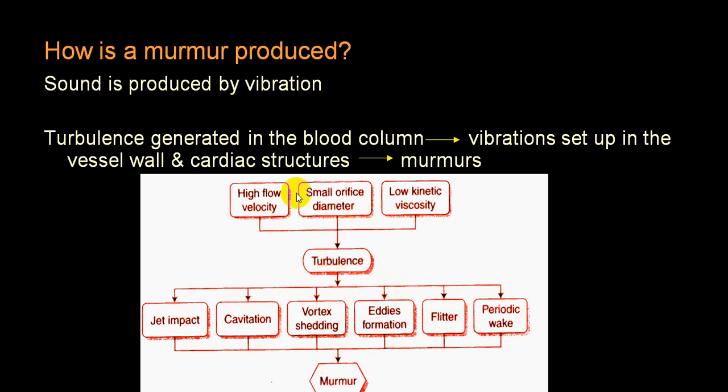Always remember, if there is a stenosis, low viscosity, regurgitant blood flow, or high blood flow velocity, that will produce turbulence, and because of turbulence you will get a murmur. That is more than enough.